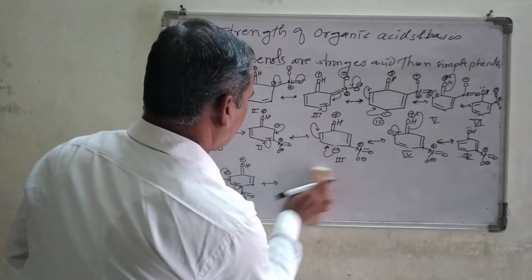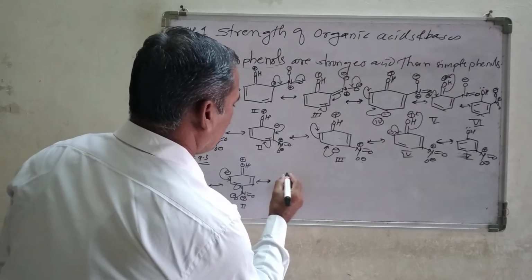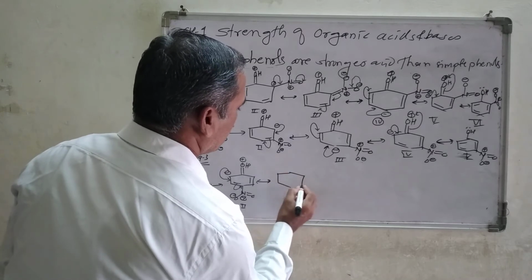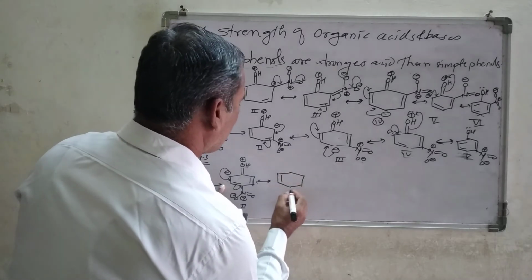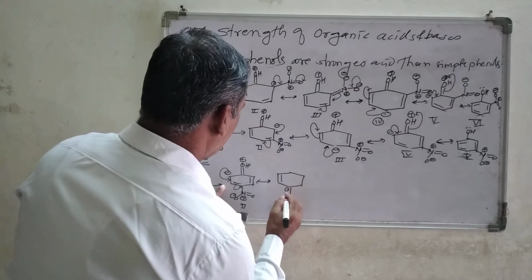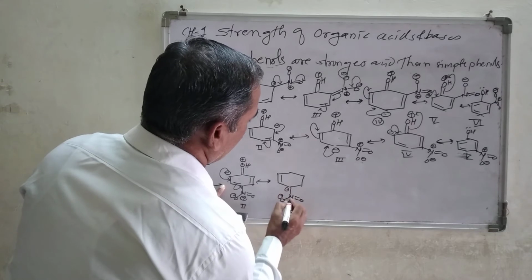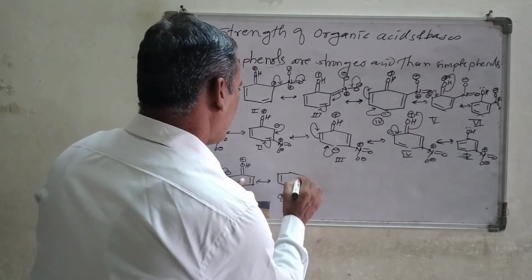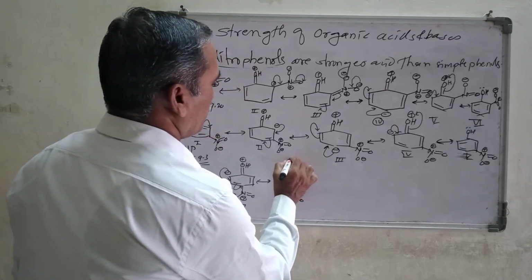Let me draw the structure nearer so that we get the spatial view. Look at the structure here. What are the changes? Forming a double bond, negative charge here, then nitro N double bond O minus charge, and this positive charge. This double bond and this double bond remain as they are, positive charge.